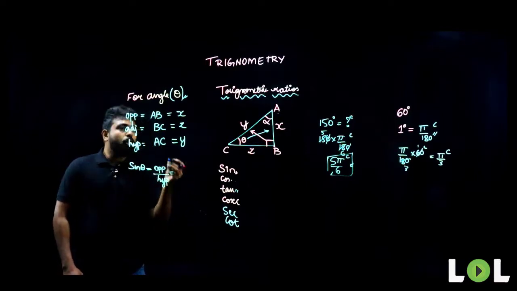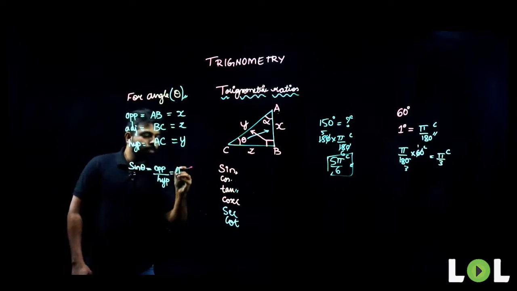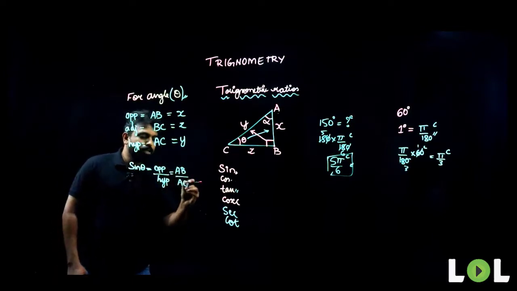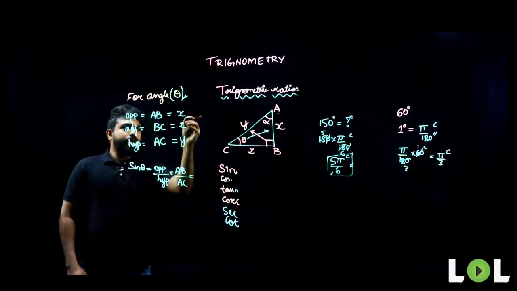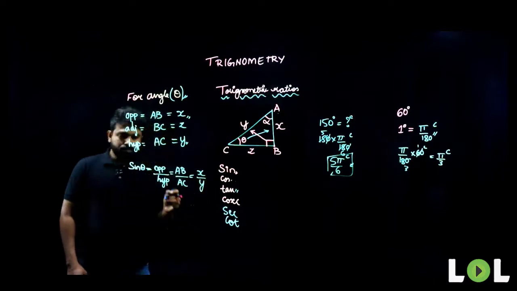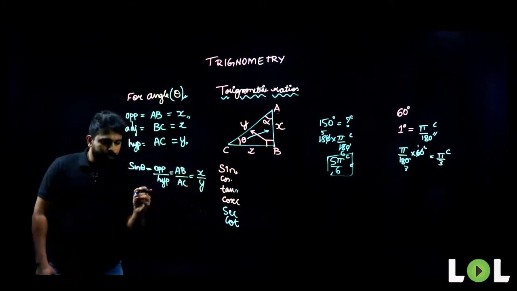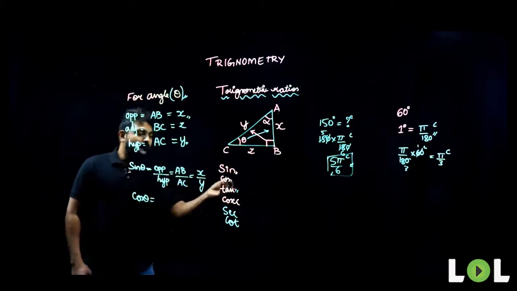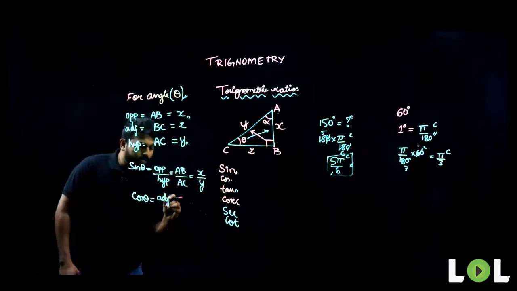So which is the opposite here? Opposite is AB. What is hypotenuse here? Hypotenuse is AC, which will be equal to AB by AC, that is x by y. Now, what is cos theta, people? Cos theta will be equal to adjacent by hypotenuse.